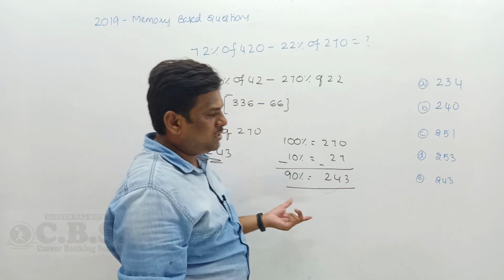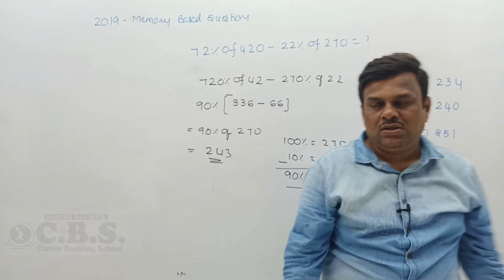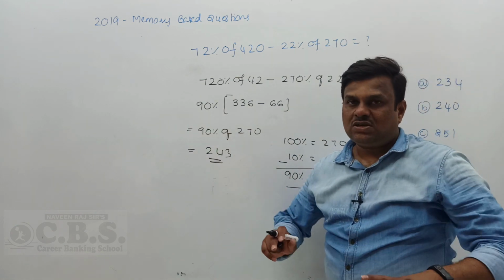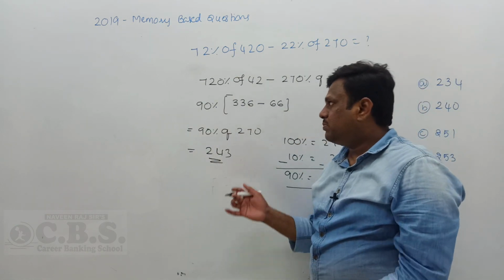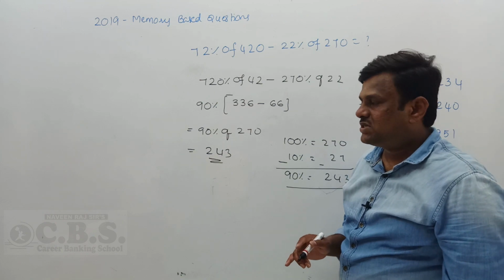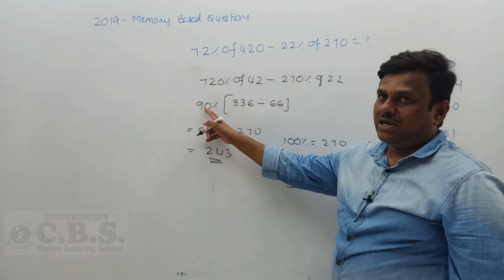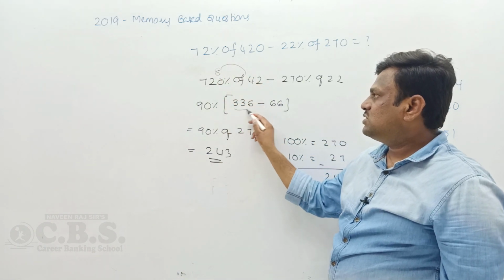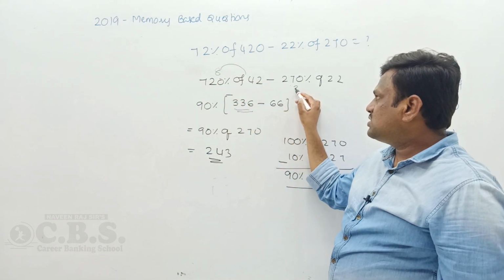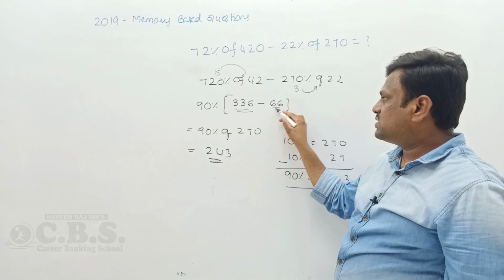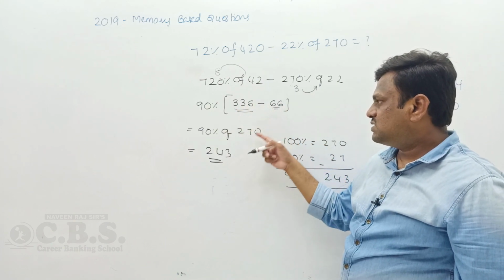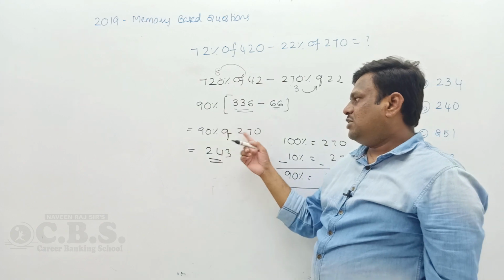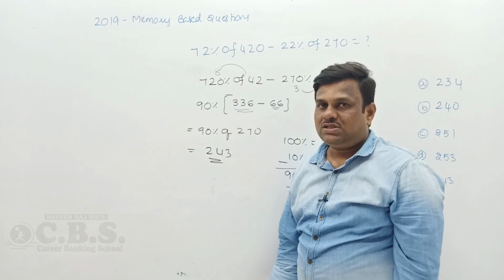So this is a method you can use in percentage simplification if it is not converted into a simple fraction. What method did I adopt here? A common percentage technique. What is common? 90% is common. What value is left here? 8 left. 8 42s give 336. And for 270, 3 left. 3 22s are 66. So 336 minus 66 gives 270. 90% of 270 is nothing but 243, the final answer.